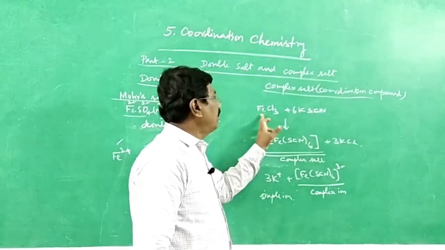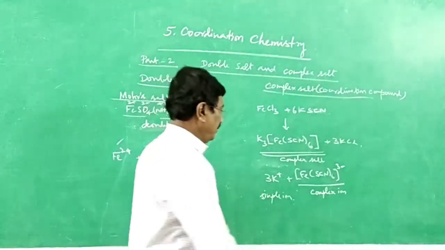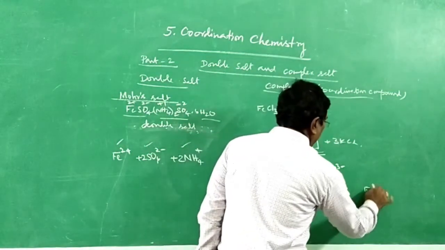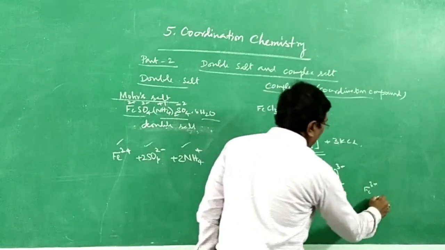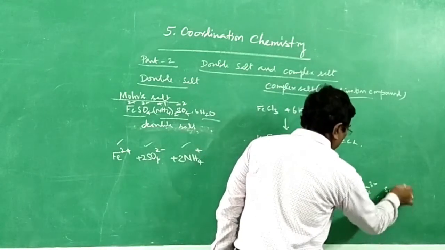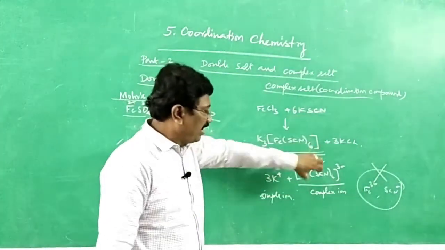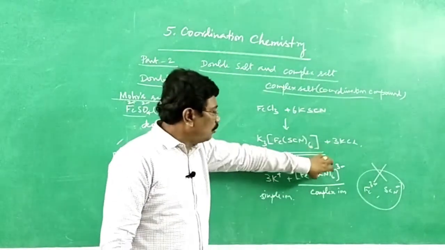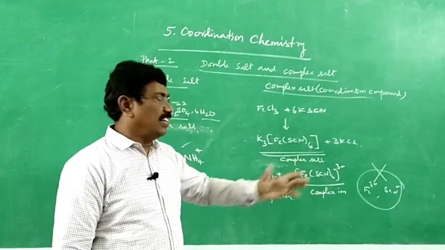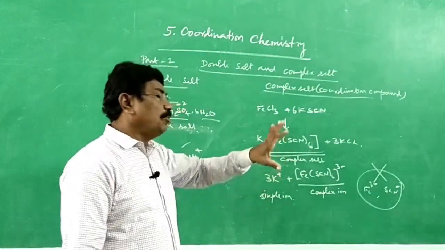We have taken ferric chloride, but you won't get an answer for ferric ion, nor for the thiocyanate ion, SCN minus. It is as if there is no ferric ion and no thiocyanate ion. So, only for potassium ion you will be getting a positive test.